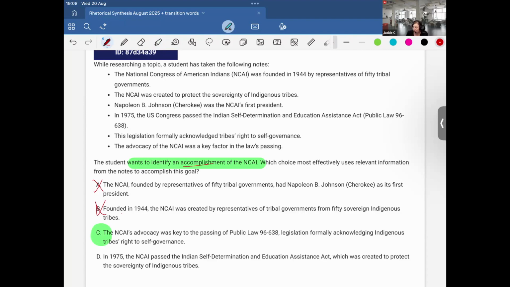If you didn't read the notes, you could probably get down to these two answer choices, but then you'd still have to go back and check the notes. There is a contradiction here. The NCAI did not pass the Indian Self-Determination Act. It was the U.S. Congress that passed it. Oh my goodness, another contradiction. And therefore, we can safely deduce that it is correct choice C.